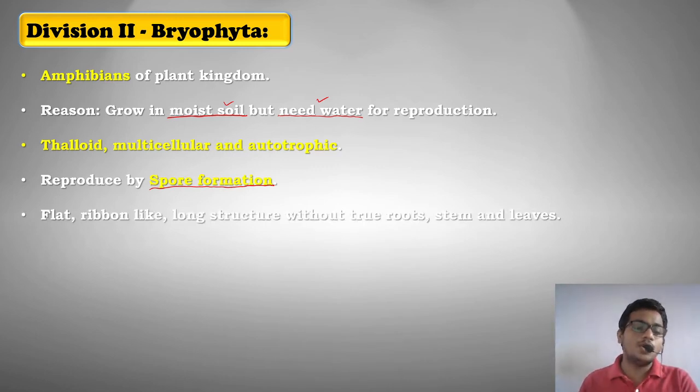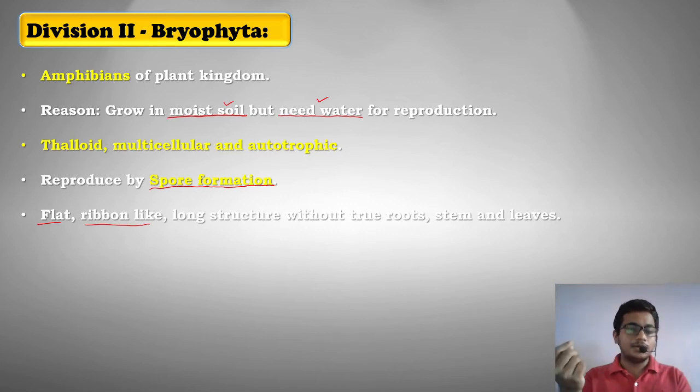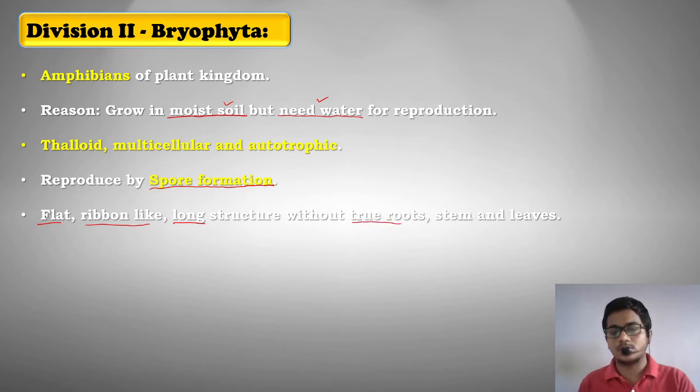Now, generally, the body of Bryophyta is flat. It is ribbon-like. It is not fibrous. Okay, it is ribbon-like, just like a satin ribbon. Similar to that, their body is flat and more in length and breadth. It is generally a long structure. They do not contain true roots. They do not even contain a true stem.